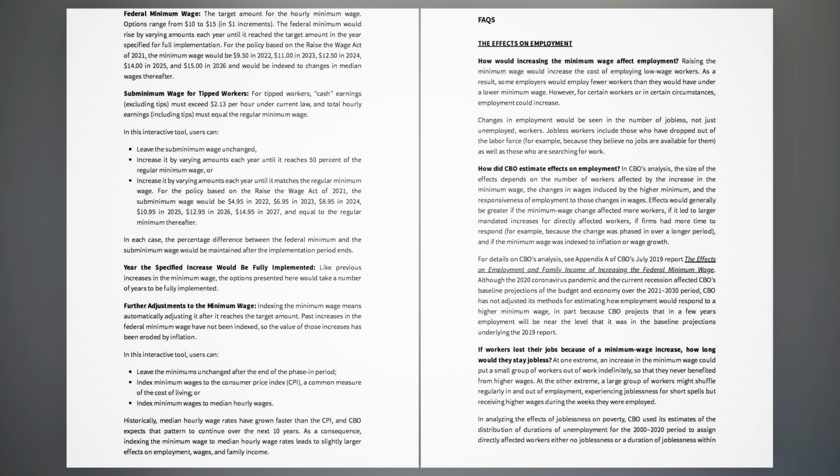For details on CBO's analysis, see Appendix A of CBO's July 2019 report, The Effects on Employment and Family Income of Increasing the Federal Minimum Wage. Although the 2020 coronavirus pandemic and the current recession affected CBO's baseline projections of the budget and economy over the 2021 to 2030 period, CBO has not adjusted its methods for estimating how employment would respond to a higher minimum wage, in part because CBO projects that in a few years employment will be near the level that it was in the baseline projections underlying the 2019 report.